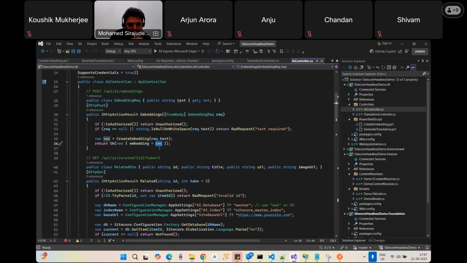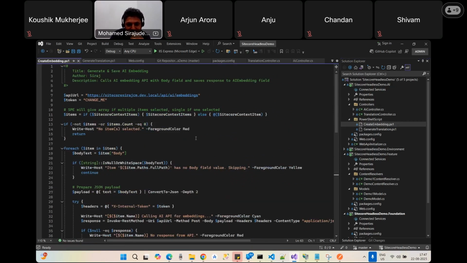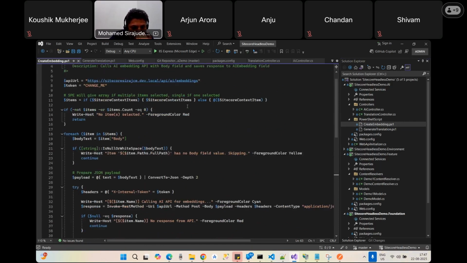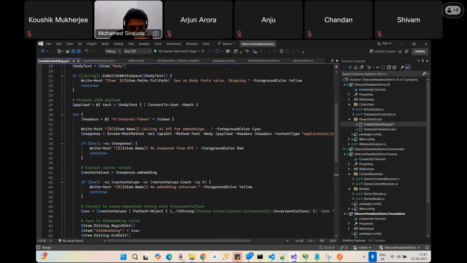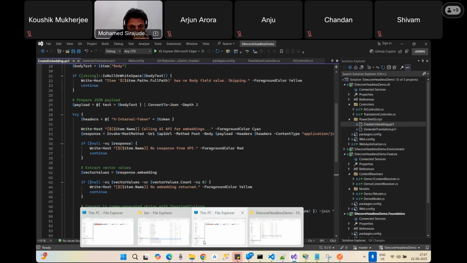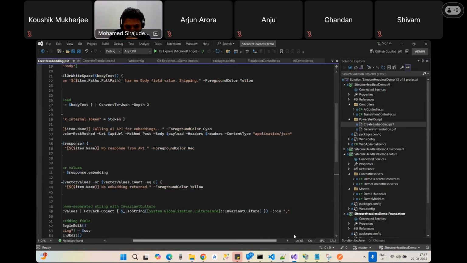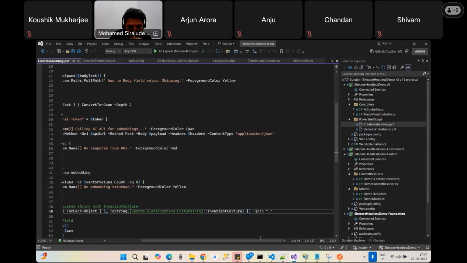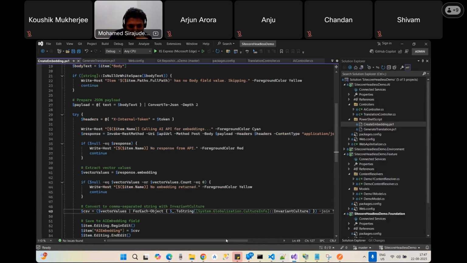This vector it provides. So what we did in this PowerShell script, the create embedding PowerShell script, is call my API, because now this API is the center point, the central API layer. This API gives the vector response. I joined that vector response using comma separated values. Why comma separated values?